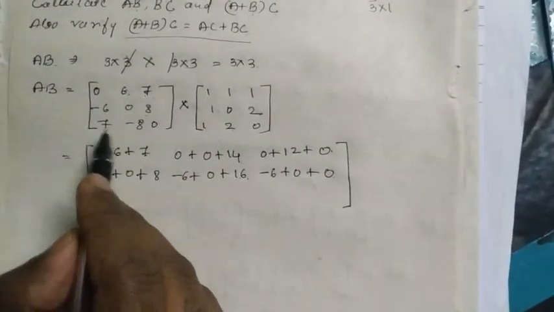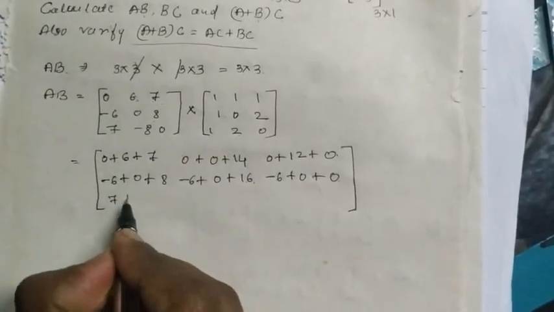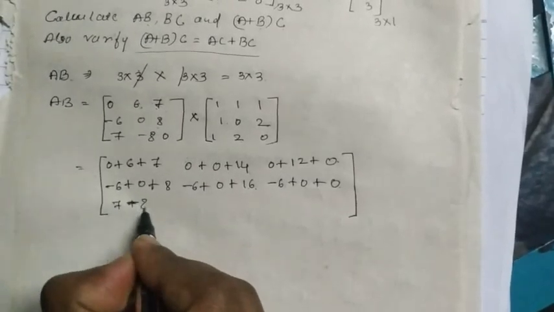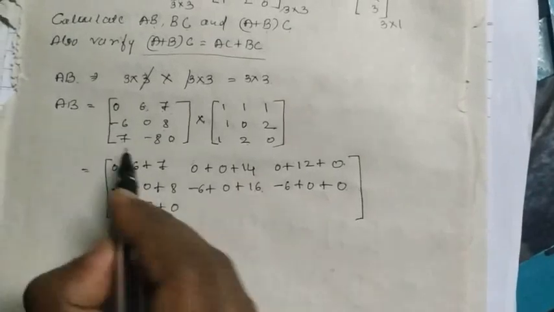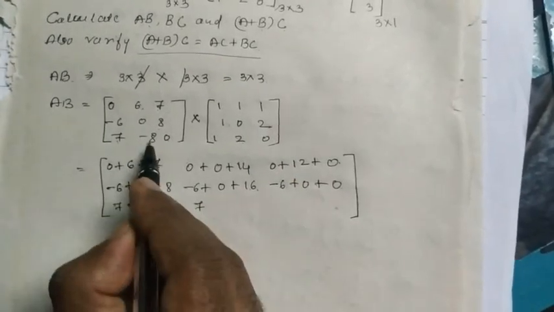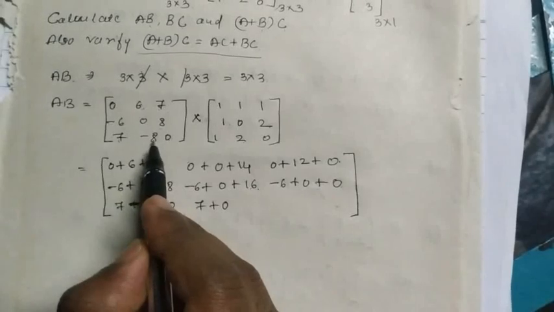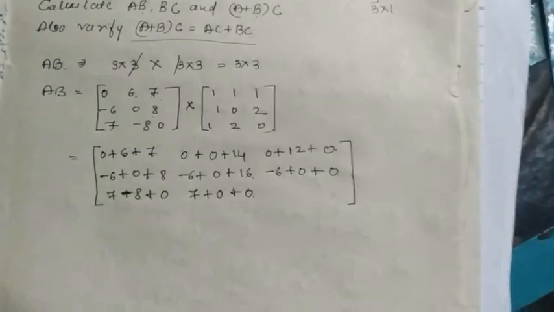Next, third row, first column: 7 into 1 is 7, plus minus 8 into 1, that is minus 8, plus 0 into 1 is 0. Third row, first column is over. Third row, second column: 7 into 1 is 7, minus 8 into 0 is 0, we can keep it as a plus 0, then 0 into 2 is 0. Third row, second column is over.